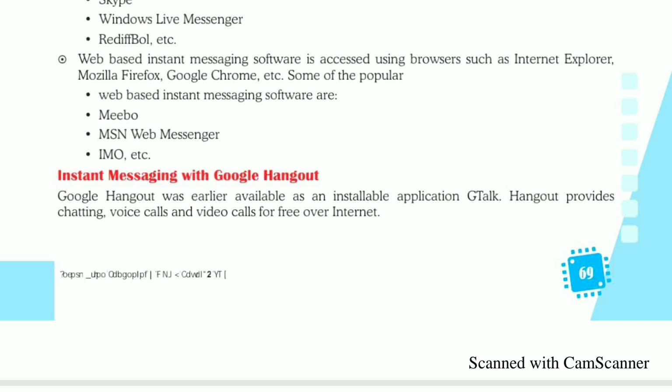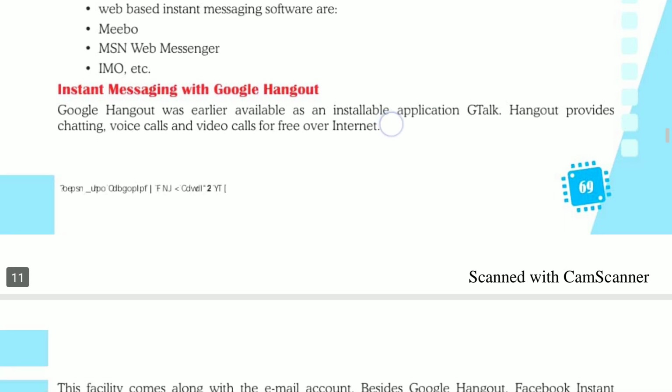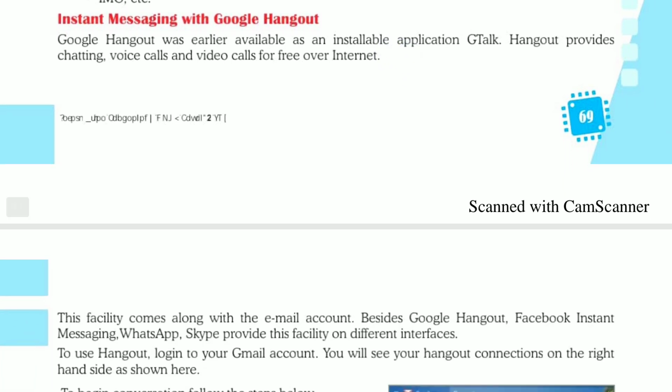Now the next point is instant messaging with Google Hangout. Google Hangouts is an instant messaging service that allows users to communicate via text and voice. Google Hangouts is developed by Google. We can also make video calls on Google Hangouts.